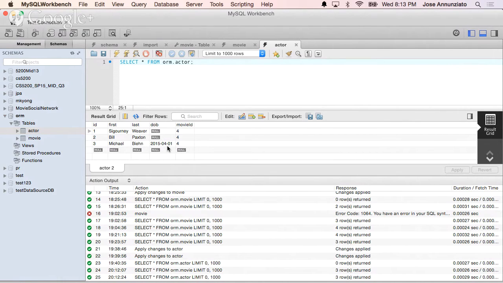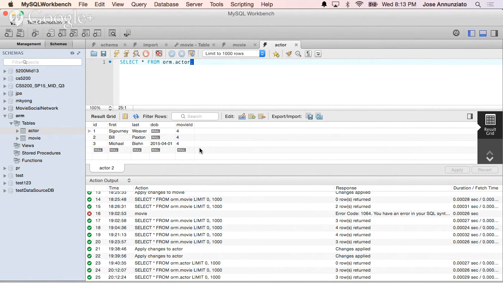We're using one-to-many. Next week we'll look at many-to-many, right? Where in the case of the movie, we have a list of actors, but in the actor we also want a list of movies, right? So that given a movie, I can see all the actors that acted in this movie, and given a particular actor, I want to see all the movies that they acted in, right? We'll do that next week. For now, let's just keep it simple. Okay. All right. So yeah, we were able to insert this, right? All right.